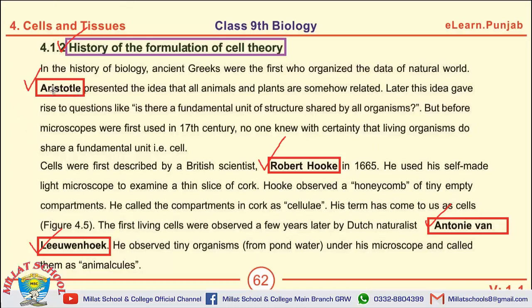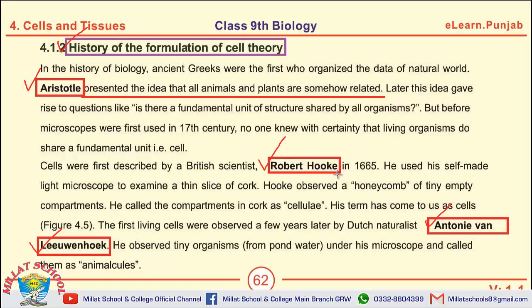The first question is, what is the contribution of Aristotle with reference to the formulation of cell theory? Aristotle presented the idea that all animals and plants are somehow related. The second question is about the work of Robert Hooke.